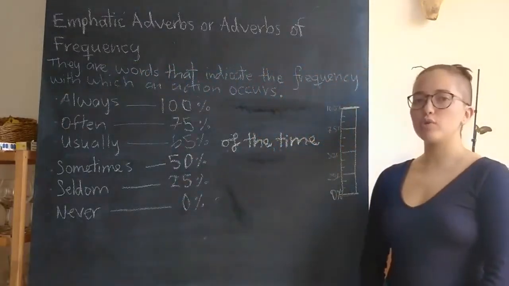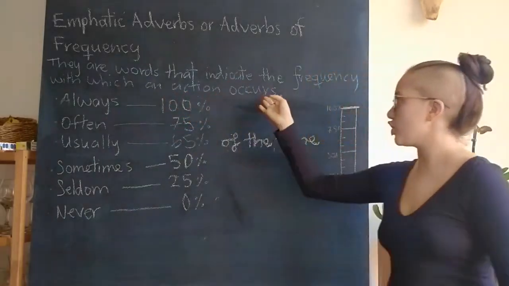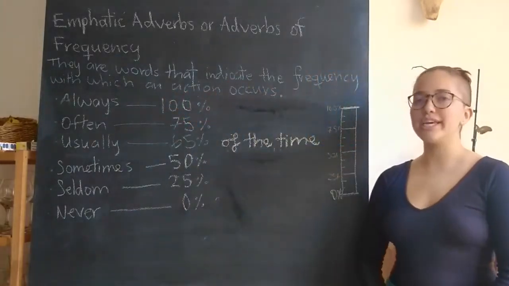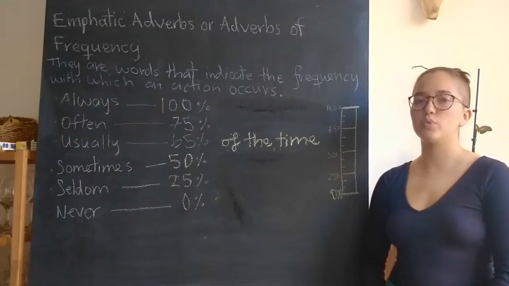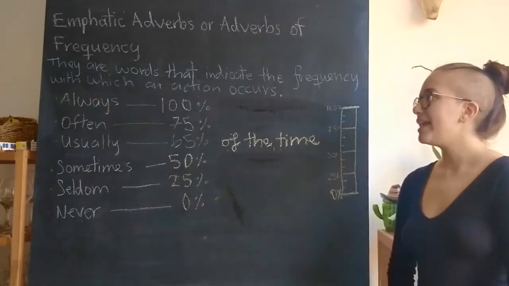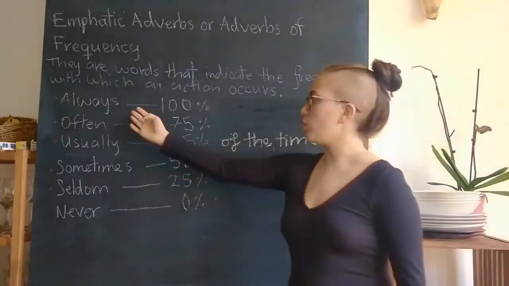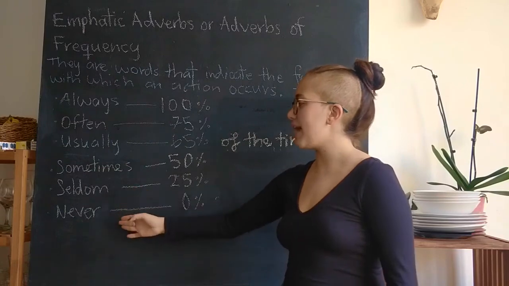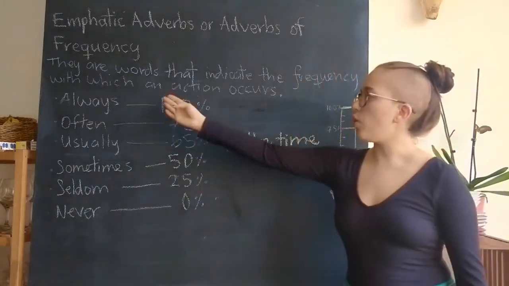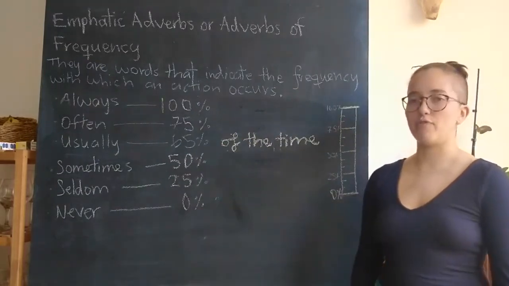Now, adverbs of frequency are words that indicate the frequency with which an action occurs. In other words, it shows how many times we perform an action and with how many repetitions we do it. Okay, now some words that are adverbs of frequency are always, often, usually, sometimes, seldom, and never. Now they all represent different amounts of frequency with which they are performed.